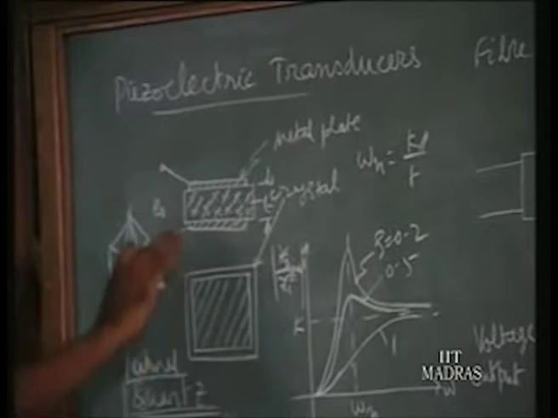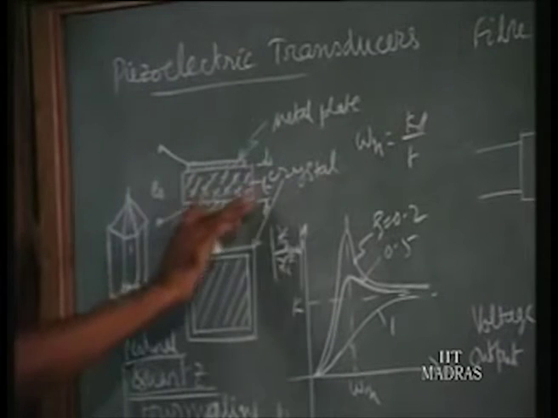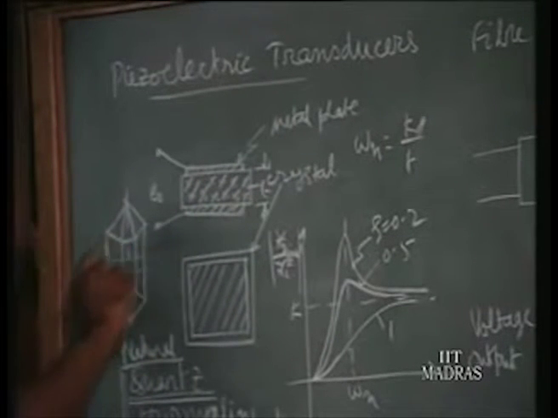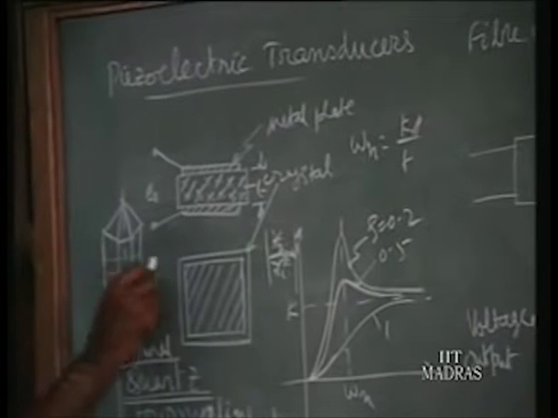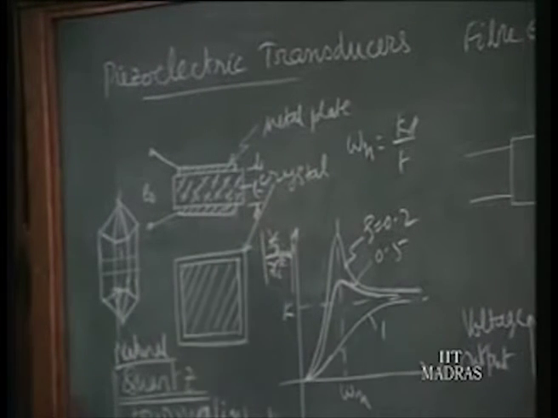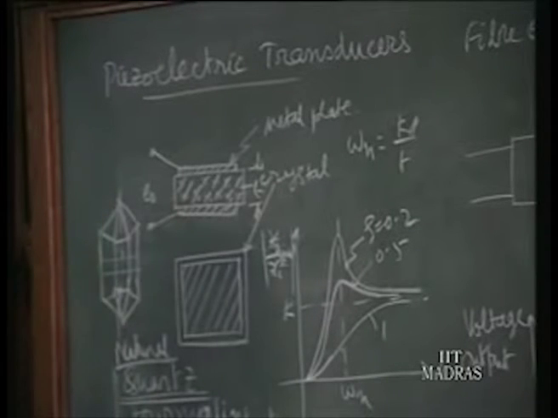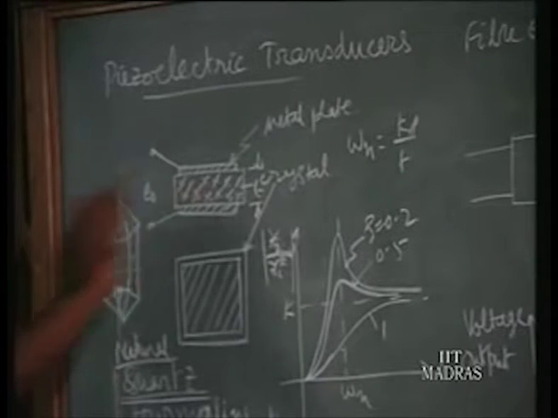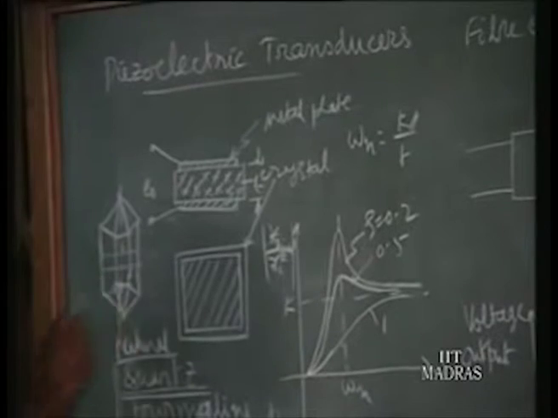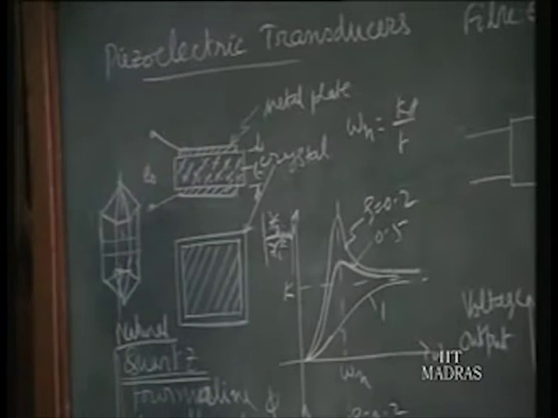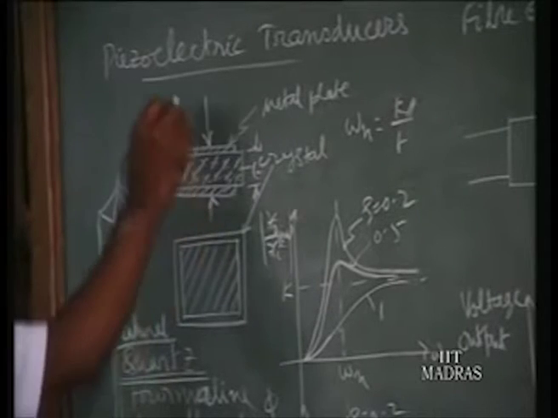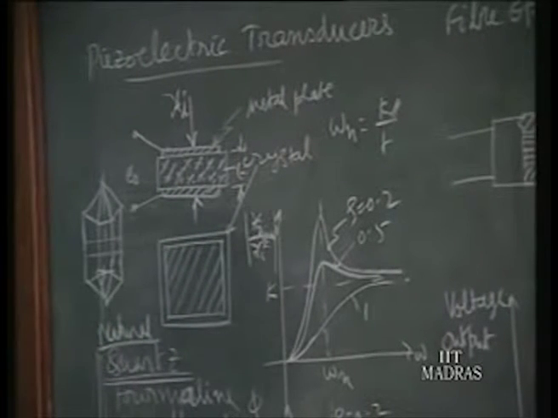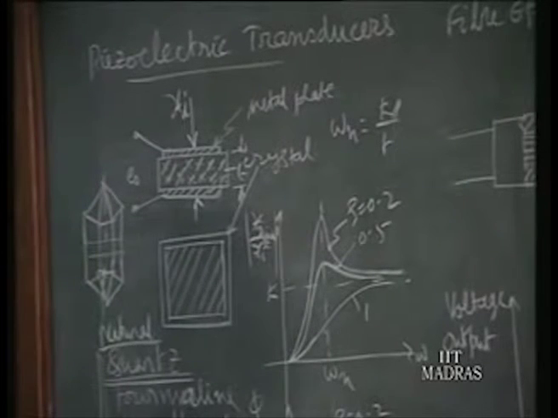And now, the transducer is made in terms of a slab. You can cut the slab in any direction. It's called, say, Y cut, X cut, and XY cut. They make slabs with reference to the geometric axis or optical axis. They cut different slabs, and depending upon the cut, its characteristic varies. If it is X cut, then it will respond to compression, to a displacement we are giving. If it is Y cut, it will respond to shear only. For compression, it will not give any signal. So depending upon the cut, the crystal behaves differently.